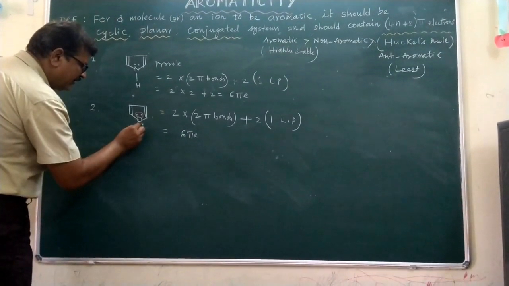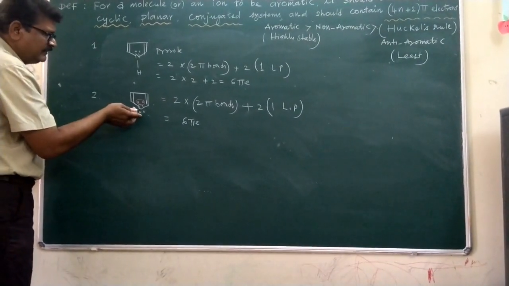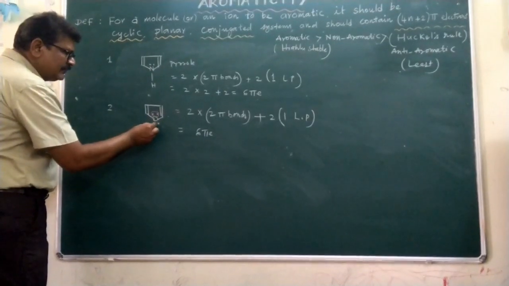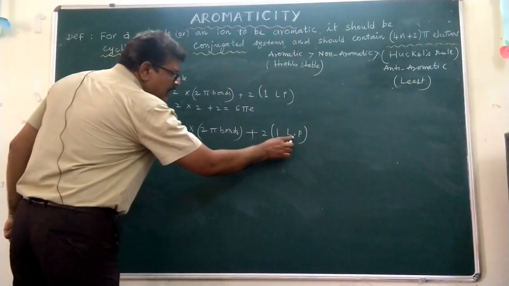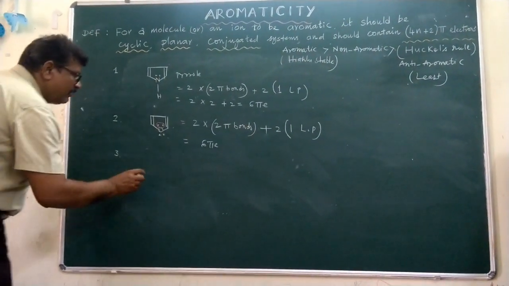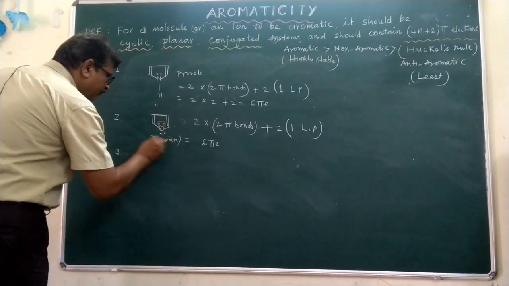The other lone pair of electrons is outside of the cycle. Hence, it is not participating in the delocalization. Hence, we should not consider this lone pair. Only one lone pair participates in the delocalization system. And in the same way, the name given to this is furan.